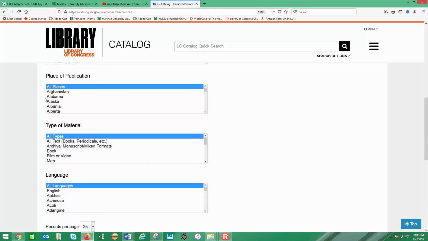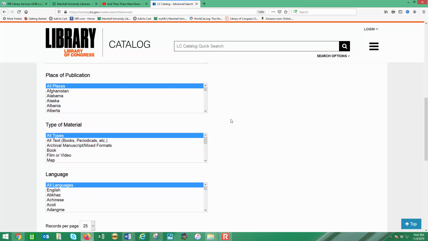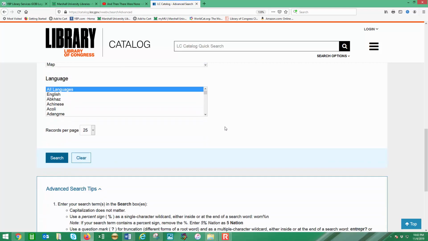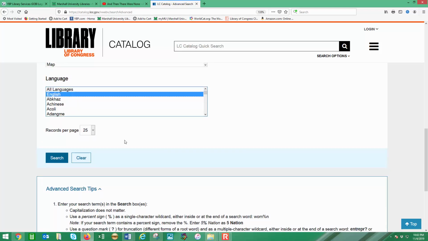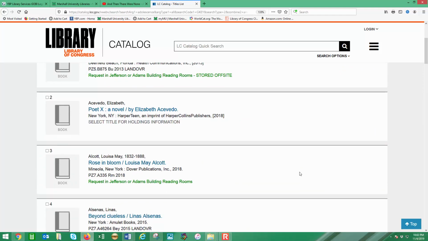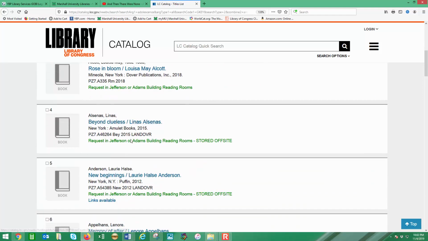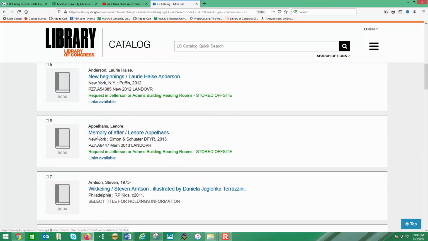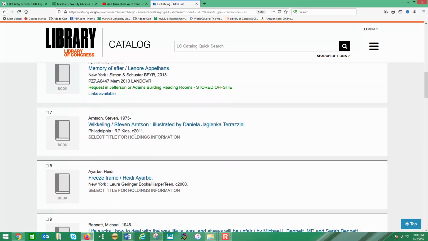I found that the place of publication didn't seem to impact my search as much, but definitely if I really am looking for books, I would suggest that, and also English. And let's search. That brings us 184 titles, and as you scroll through you can see these call numbers, the PZ, that's another indicator that you did find juvenile content.